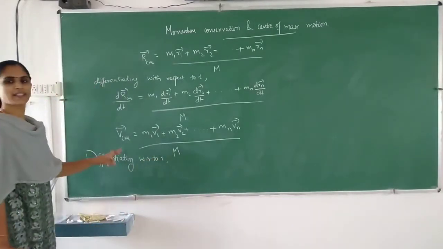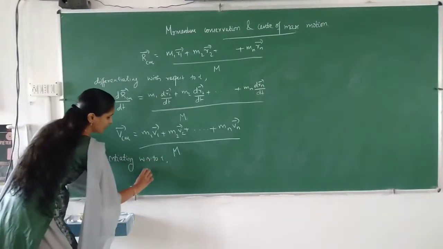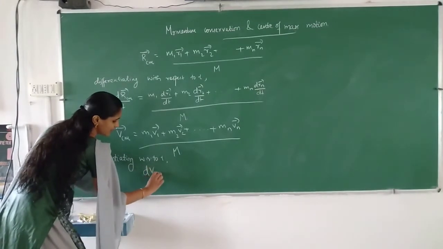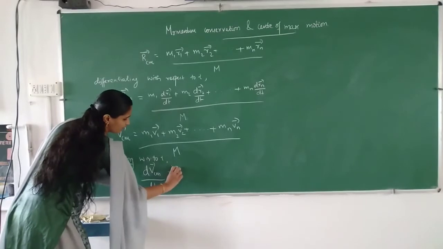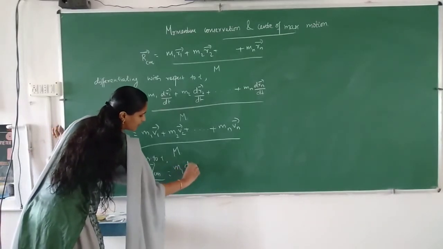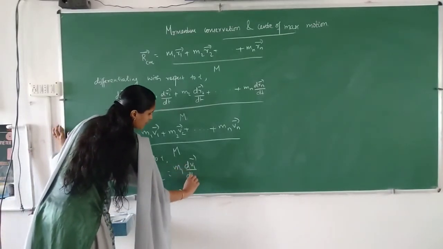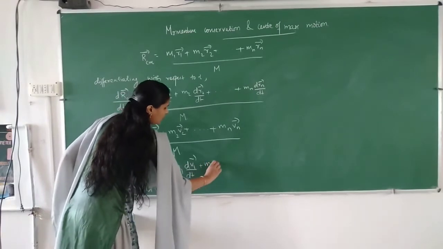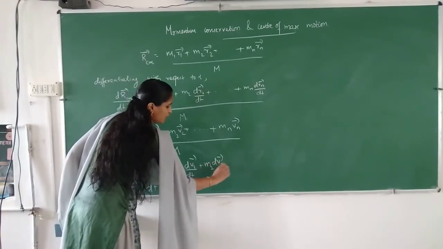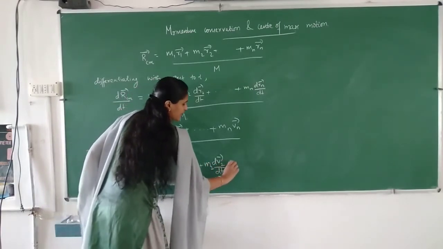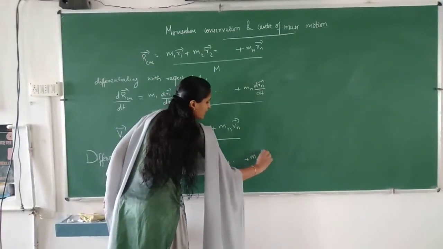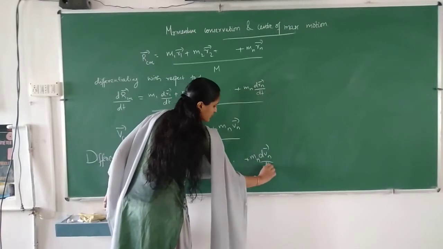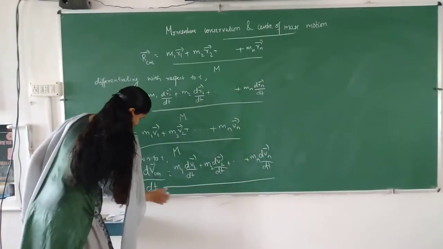So d vCm by dt we can write as m1 into dv1 by dt plus m2 into dv2 by dt plus etc. plus mn into dvn by dt, divided by total mass.